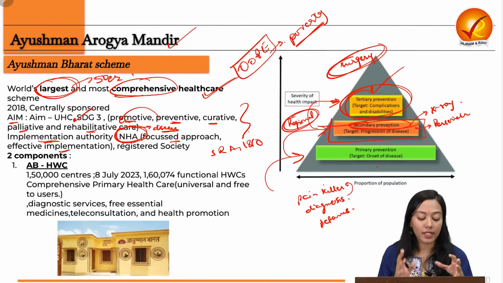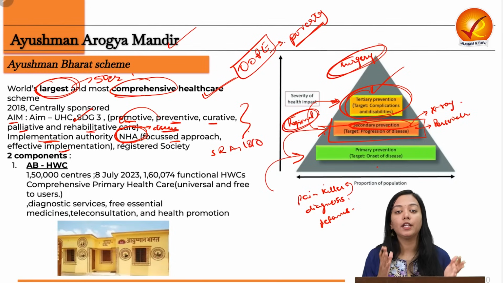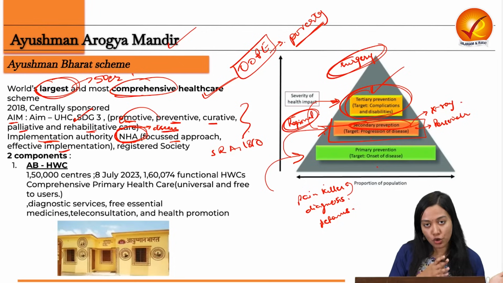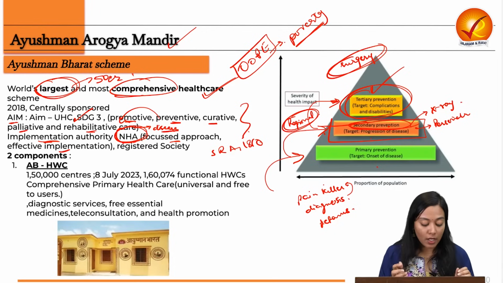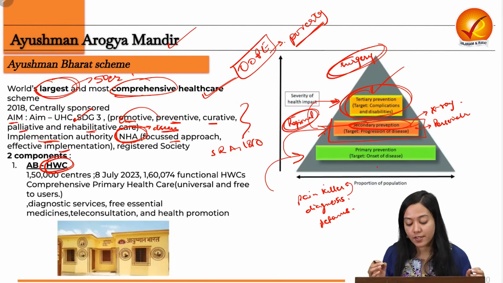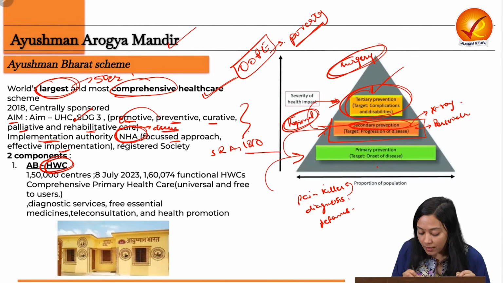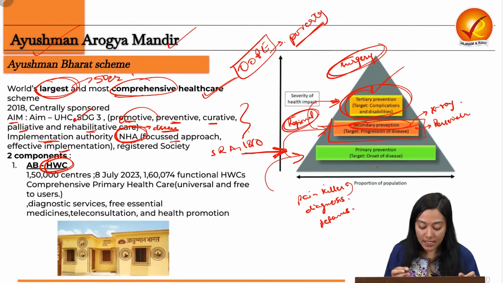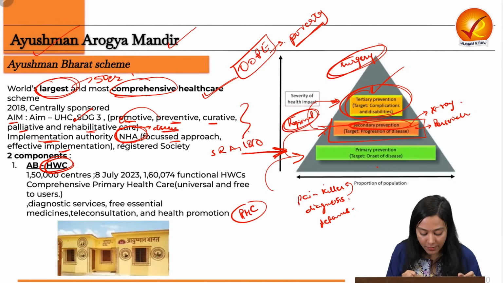Now, as I have told you, Ayushman Bharat can be broadly divided into two components. One, which provides general healthcare insurance, and the second, which provides primary healthcare, that is the health and wellness centers. So in order to deal with the primary healthcare sector, we have Ayushman Arogya Mandir, or health and wellness centers, which are essentially the primary healthcare centers.